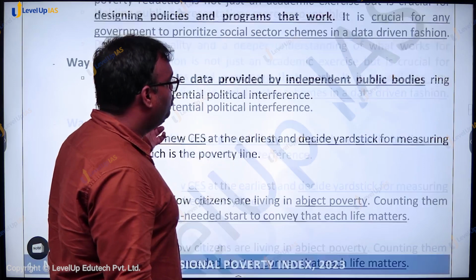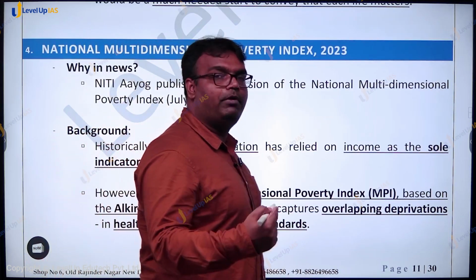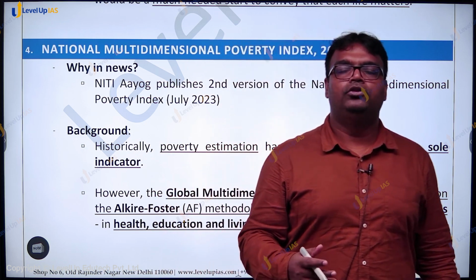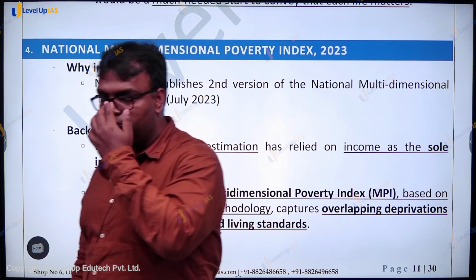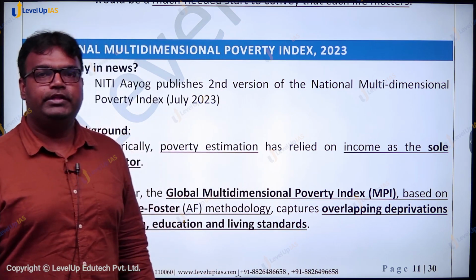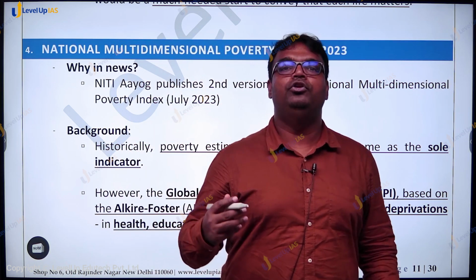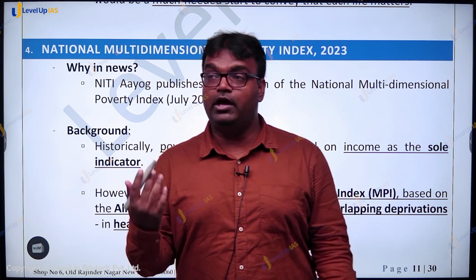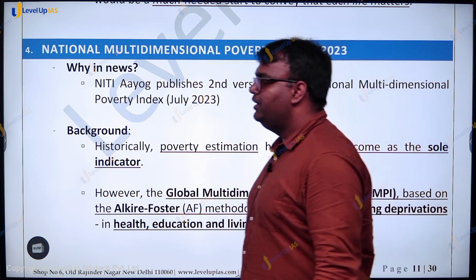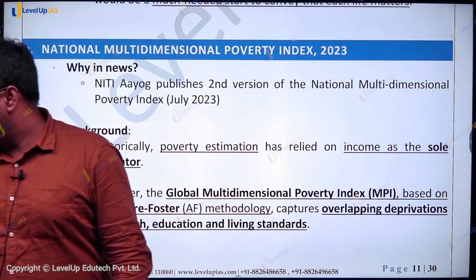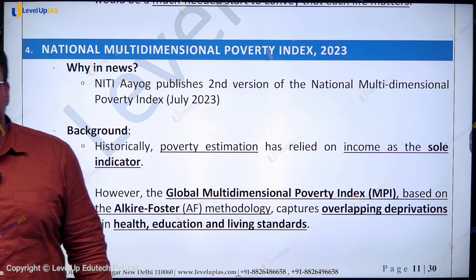Okay, so we have done two topics so far. One is, in general, the question of poverty, and second, poverty estimation. Over the years, the different methods that have been used for poverty estimation, and more that needs to be done for better estimation of poverty. Now we have referred to the multidimensional poverty index again and again. Let us quickly come to understand what this multidimensional poverty index is.